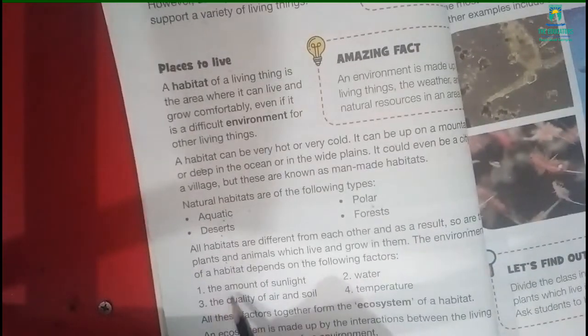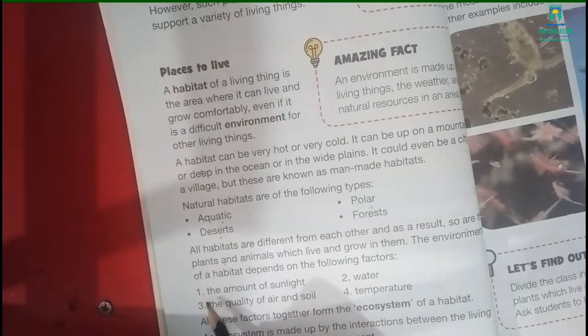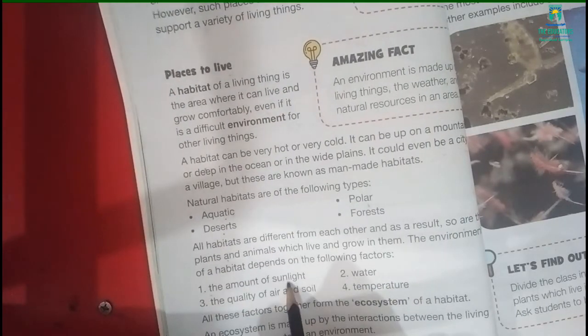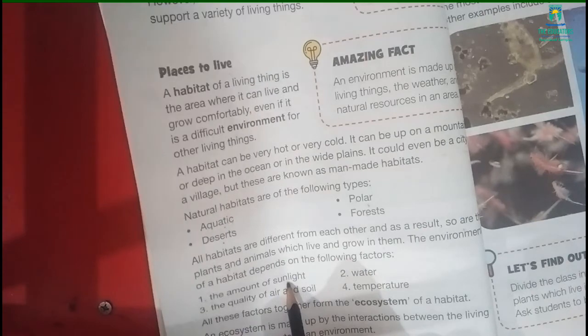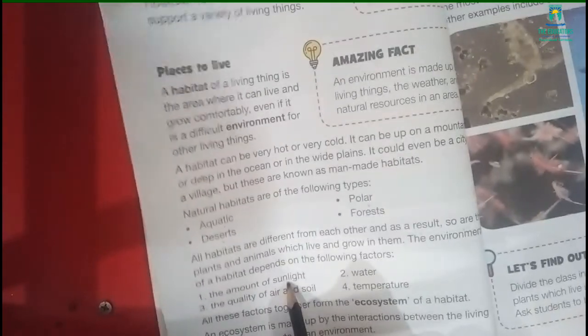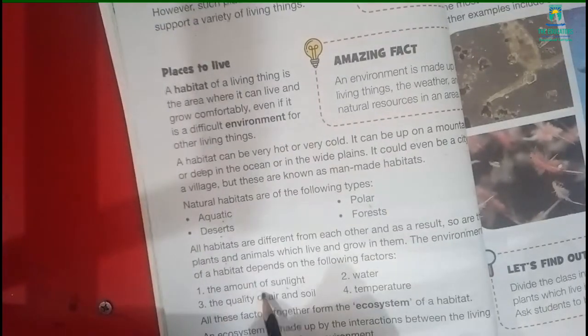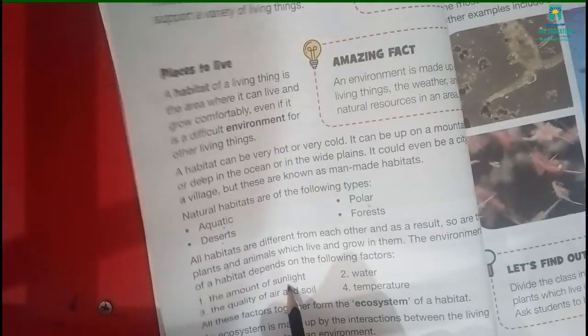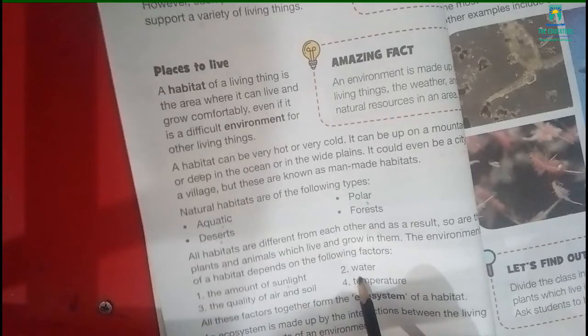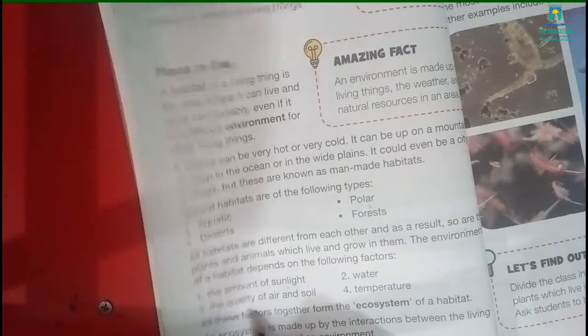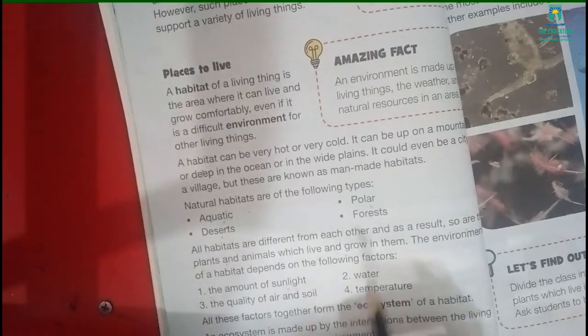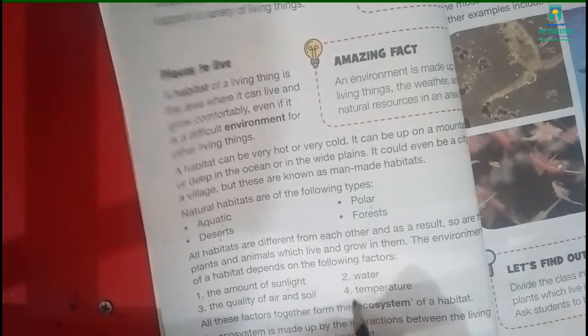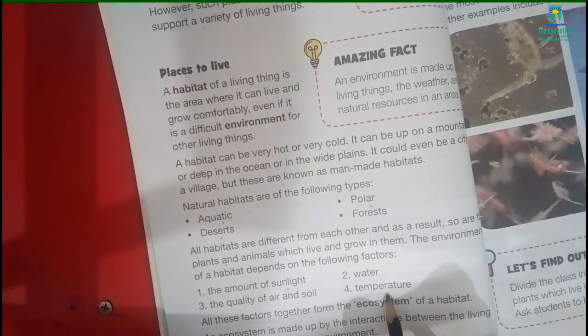The first factor is the amount of sunlight: how much sunlight there is and how hot the sun rays are. Second is water. Third is the quality of air and soil. Fourth is temperature, whether the temperature is high or low.